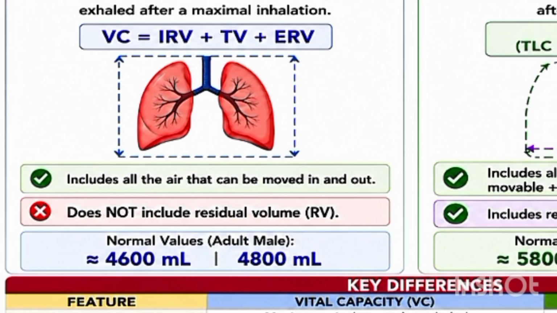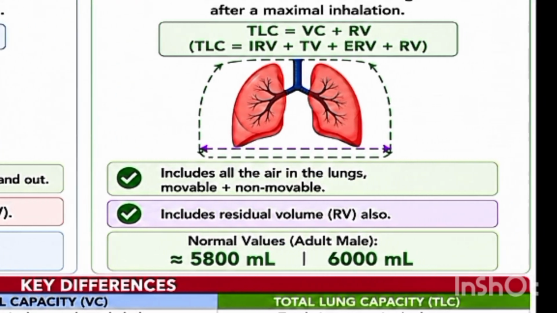What is the normal value in an adult male? It is 4600 ml or 4800 ml. The values differ in different books; different values are mentioned. But if you are given one of these two values, these are correct. Now let's come towards total lung capacity.